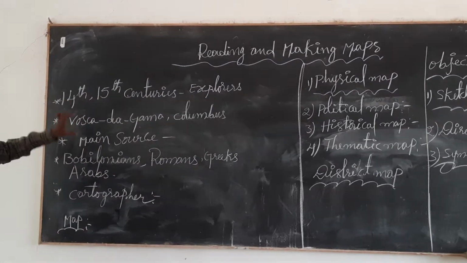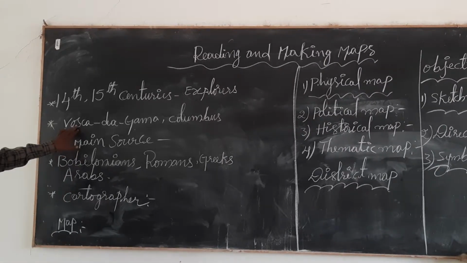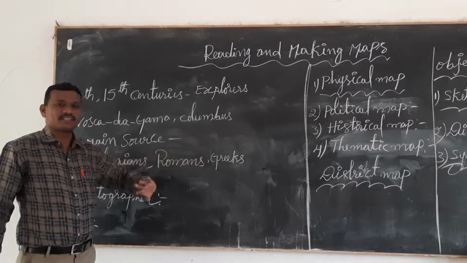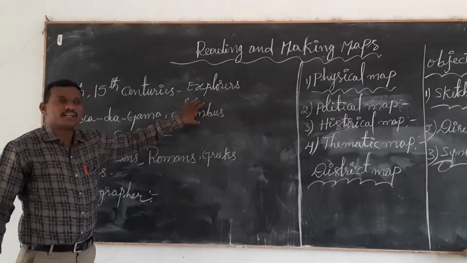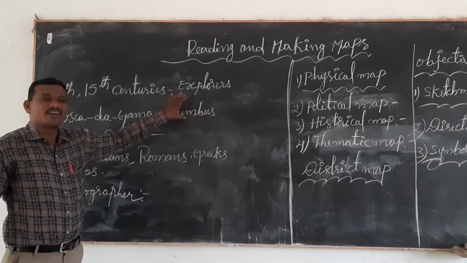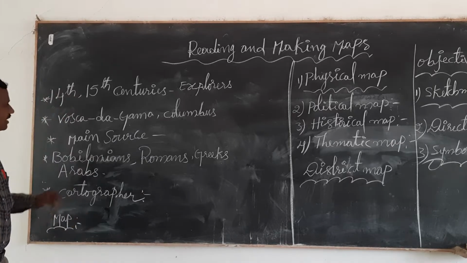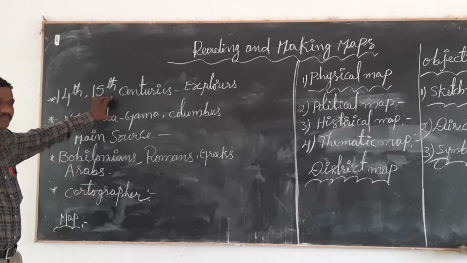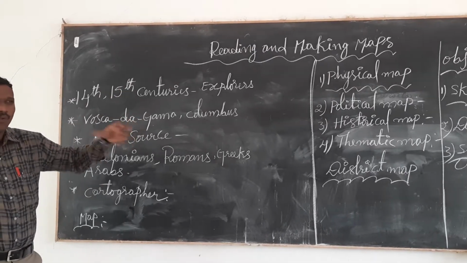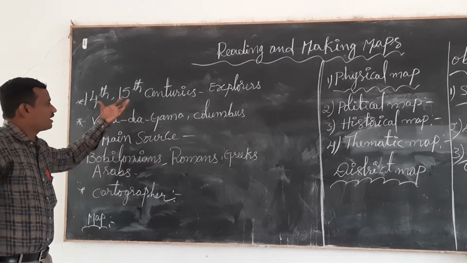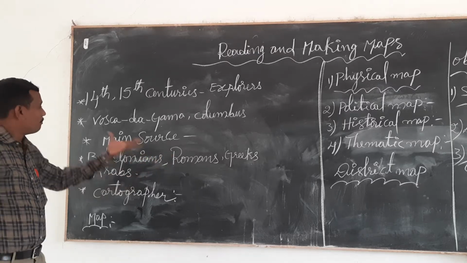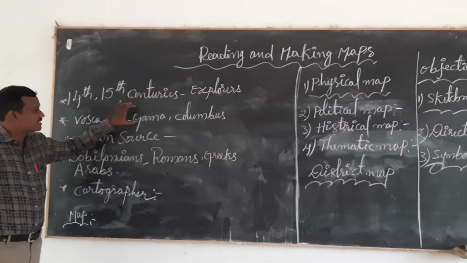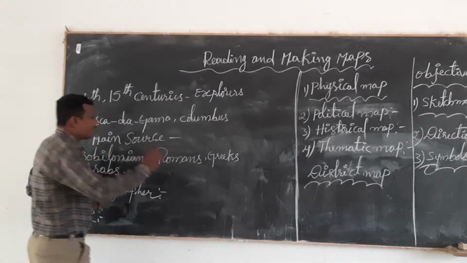In the year 1498, Vasco da Gama discovered the sea route to India, and Christopher Columbus discovered the West Indian islands, called the Caribbean islands. In this way, these European explorers discovered the world. How did they discover it? The main source of these explorers to discover the world is maps.